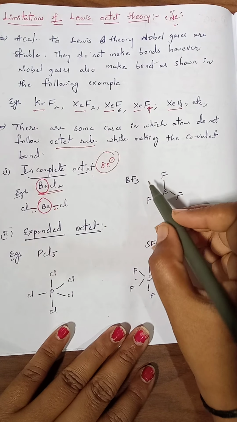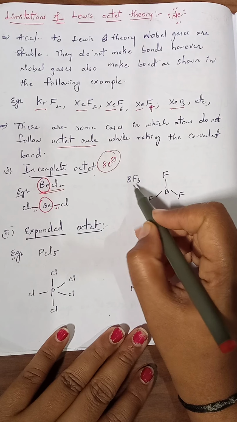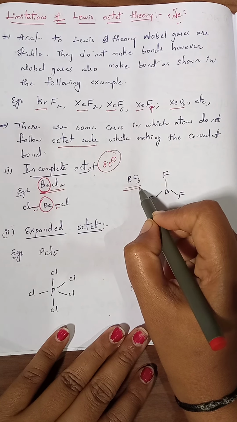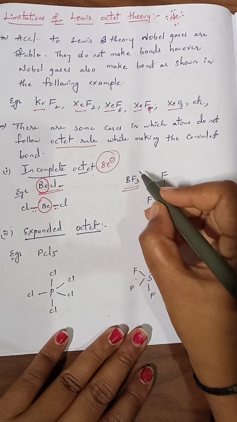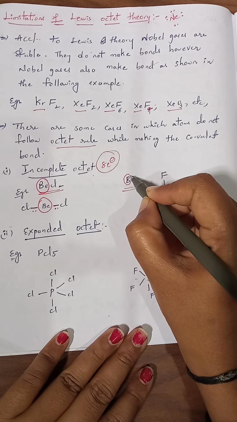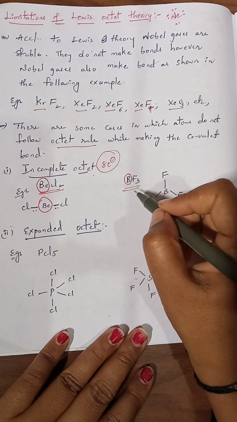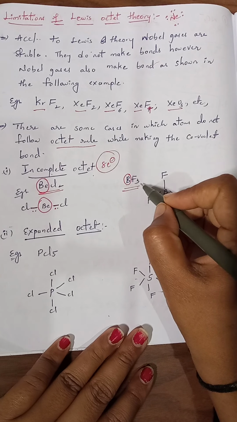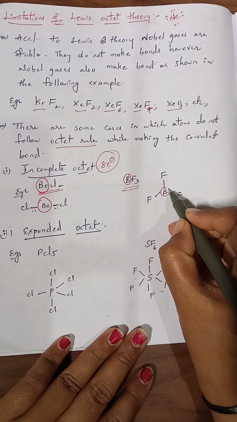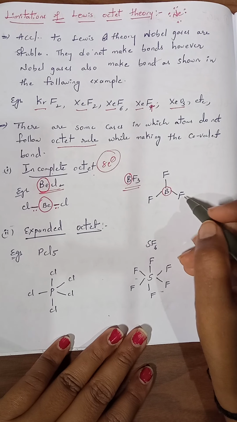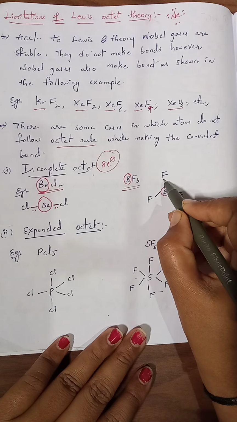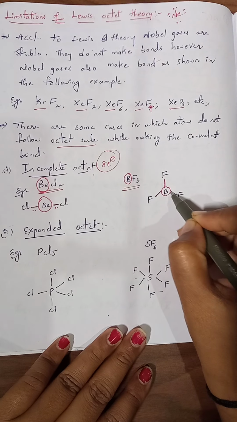One more example of incomplete octet is boron trifluoride. In boron trifluoride, there is one boron and 3 fluorines. The central atom is boron because it is only one in number and it is surrounded by 3 fluorine atoms. Around this boron, only 3 bonds are present.